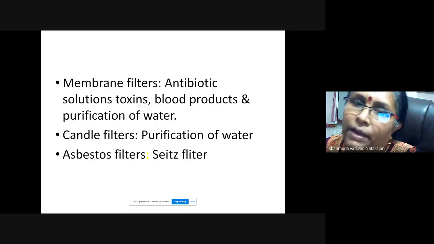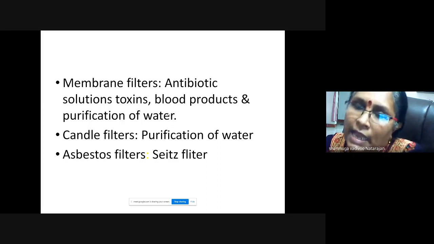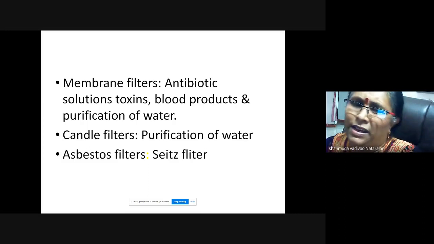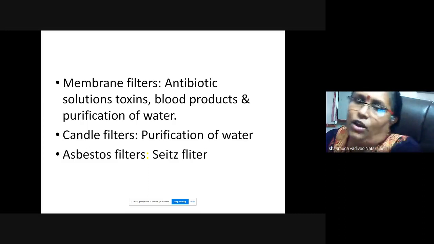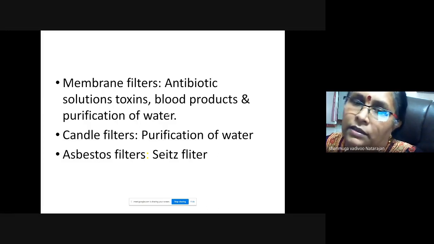So membrane filters can be used for antibiotic solutions, toxins, blood products, and purification of water. Candle filters are used for purification of water. But asbestos filters and Seitz filters are not used nowadays, so you can just learn them for academic purposes.